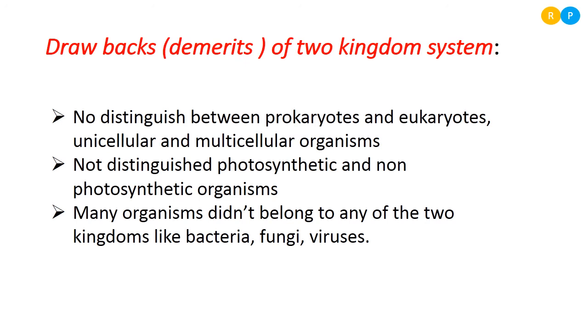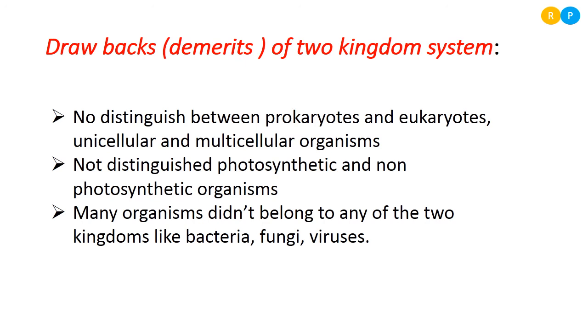One more drawback is that he did not distinguish whether the organism is unicellular or multicellular. What is meant by unicellular? Unicellular organisms are made of only one cell, so the entire functioning of the organism depends on only one cell. Multicellular organisms are made of a number of cells. Because the unicellular organism depends on one cell, the entire process changes compared to the multicellular. So it didn't consider whether the organism is unicellular or multicellular.